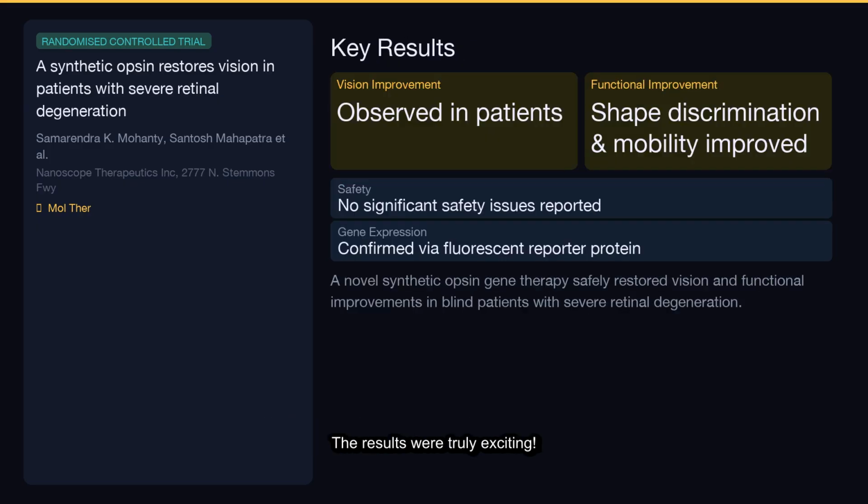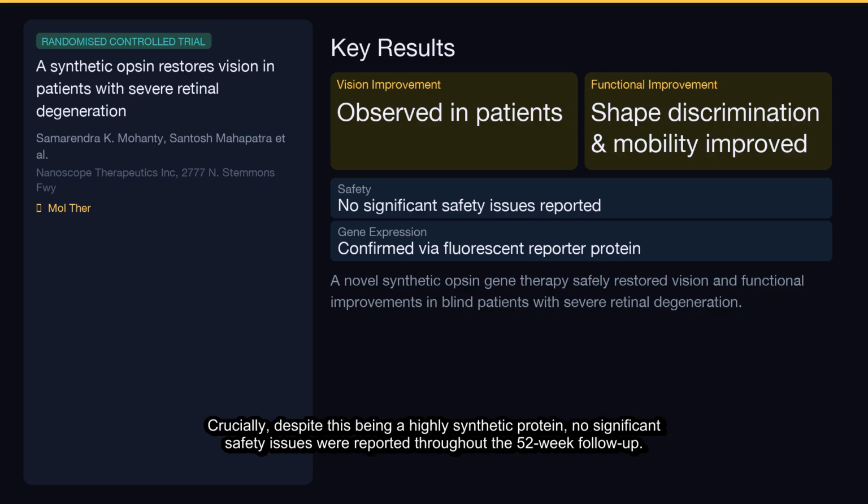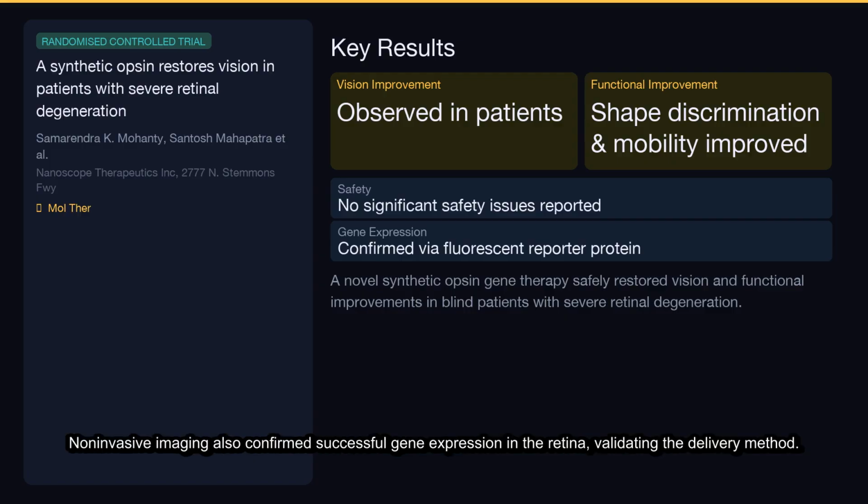The results were truly exciting. All patients showed improvements in their vision, and importantly, they also demonstrated better shape discrimination and mobility, indicating real-world functional gains. Crucially, despite this being a highly synthetic protein, no significant safety issues were reported throughout the 52-week follow-up. Non-invasive imaging also confirmed successful gene expression in the retina,